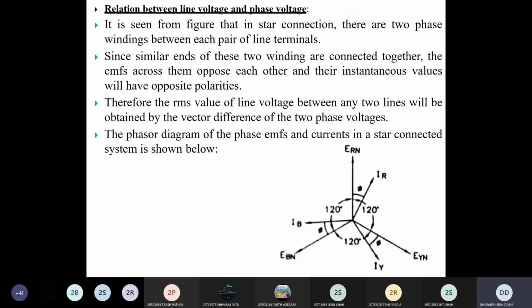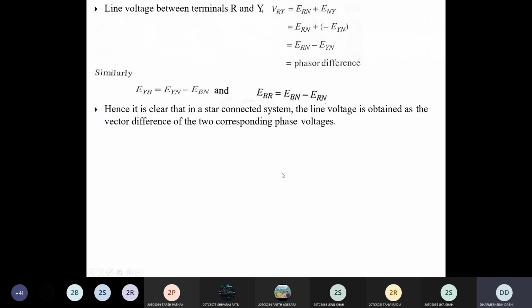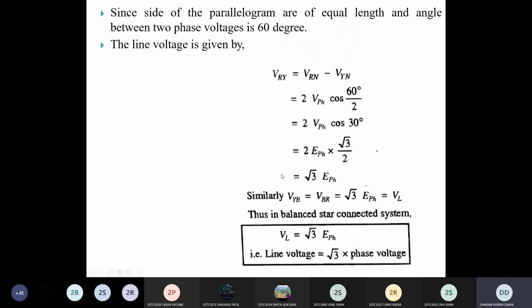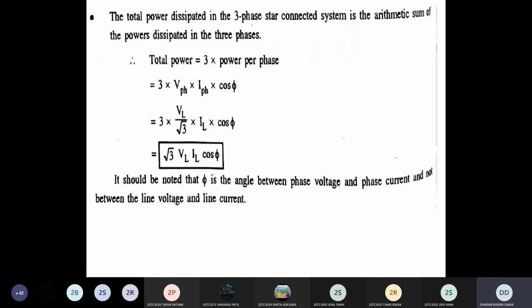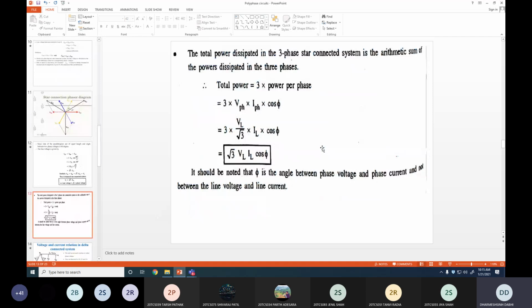If you see in this vector diagram, this is the ERN phase voltage and this is the IR phase current. The angle difference between phase voltage and phase current is nothing but this angle phi, the power factor angle. This is not an angle between line voltage and line current. Remember this. I hope it is clear to you, the relation of voltage and current in a 3-phase star connected system. All of you clear? Yes or no? Yes.